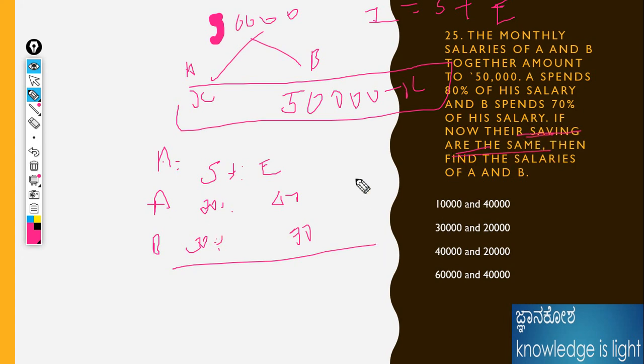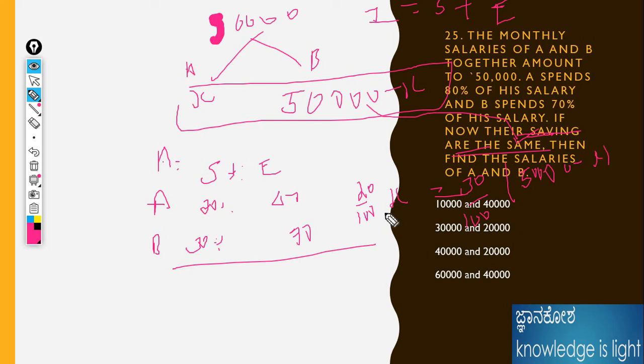Then I can write 20 by 100 times x is equal to 30 by 100 times (50,000 minus x), because we need to calculate 50,000 minus x.